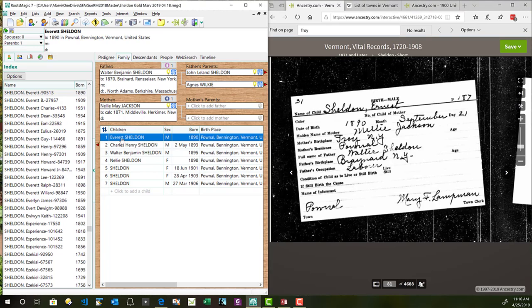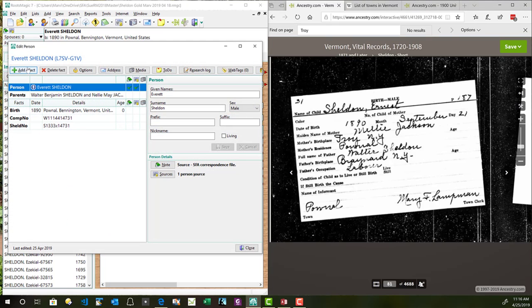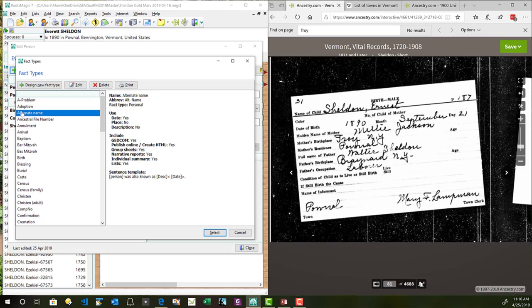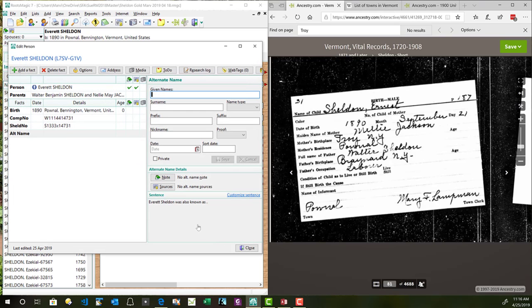The first thing I'm going to do is add a fact to this as an alternate name, and the alternate name is going to be Ernest because they spelled it that way on his birth card.